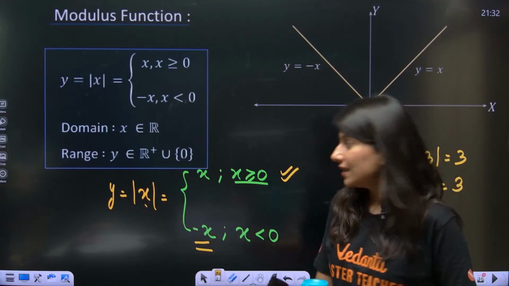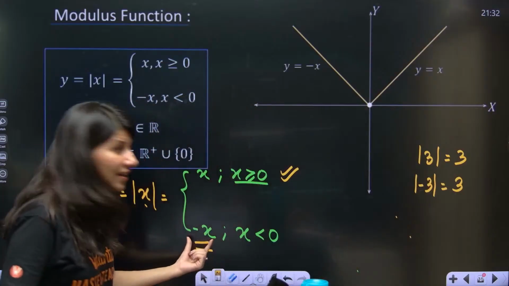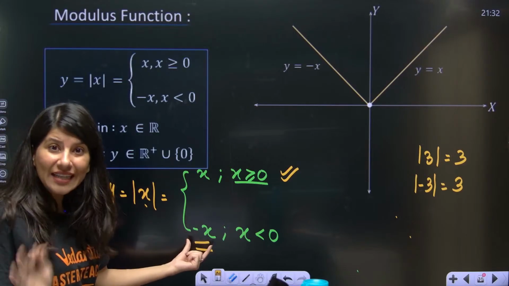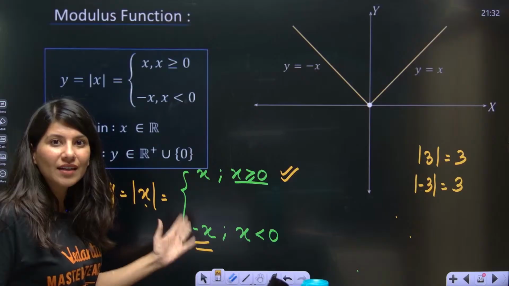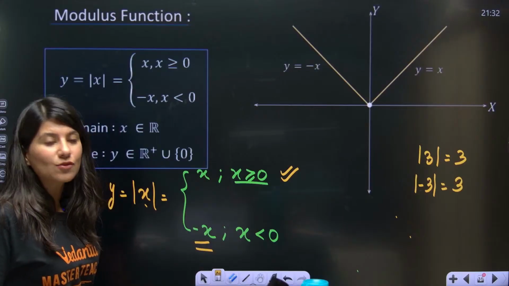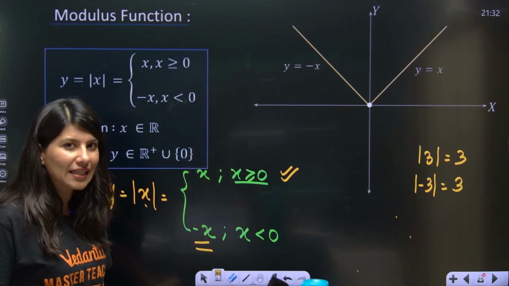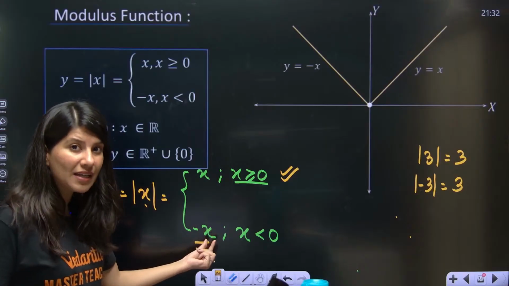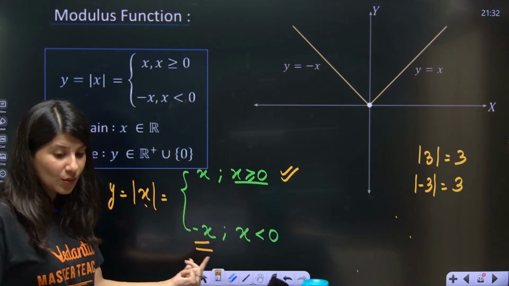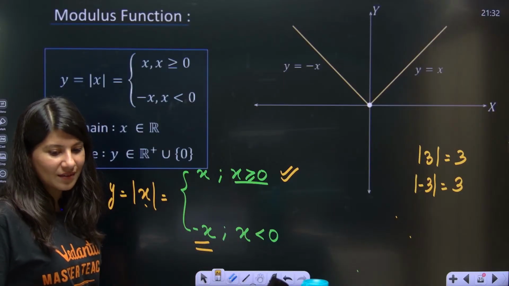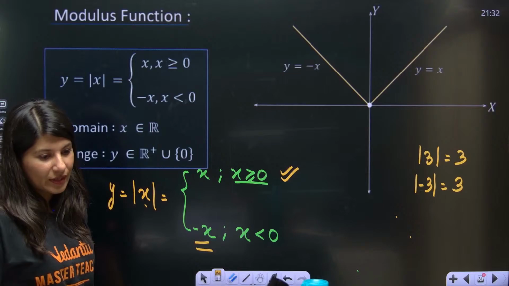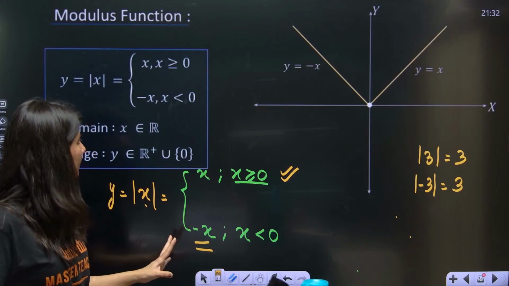What to do now? See, understand. Minus x is actually a positive quantity. Minus x is not a negative quantity. You are seeing the negative sign, but x itself is negative. So if x is negative, suppose x is minus 3, just tell me, if you put minus 3 in place of x, the minus is already there and x will be minus 3, so two minuses, you can see, it will become positive now. Got it?